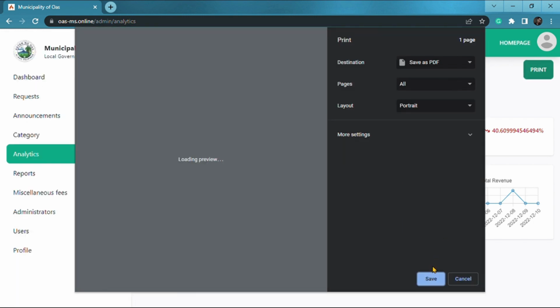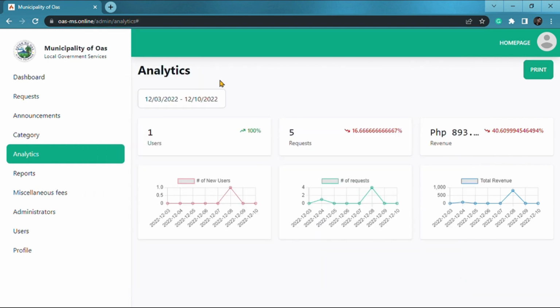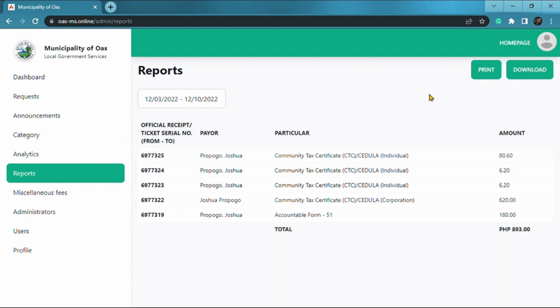In this analytics report, this feature can also be printed as a report. User, requests, and revenue in the analytics show the number of users who access the system, the requests from the users, and also the revenue that has been counted for the entire month, so that the analytics show the level of user requests and revenue. This is the monthly reports.